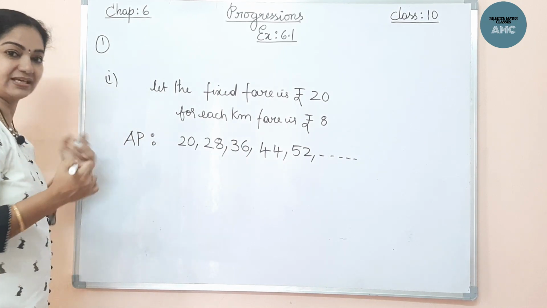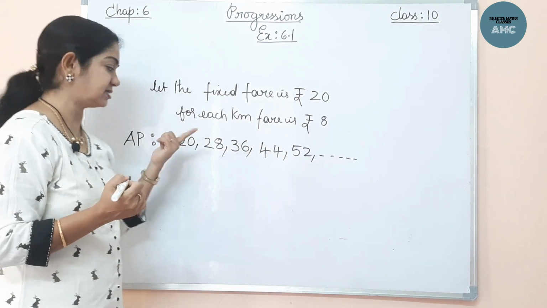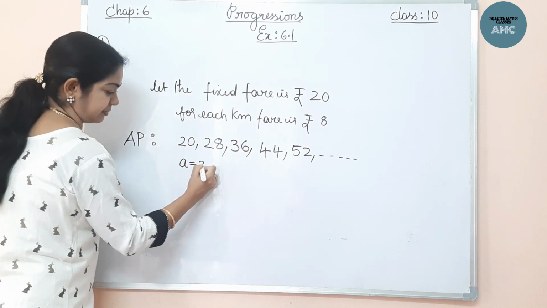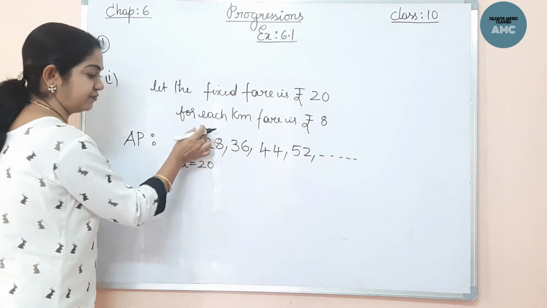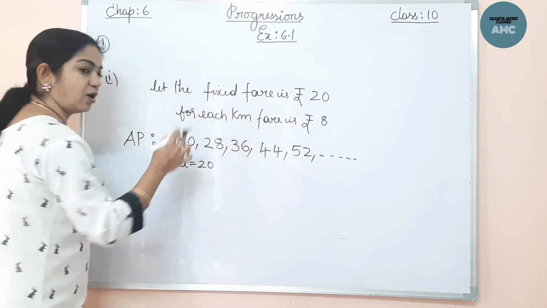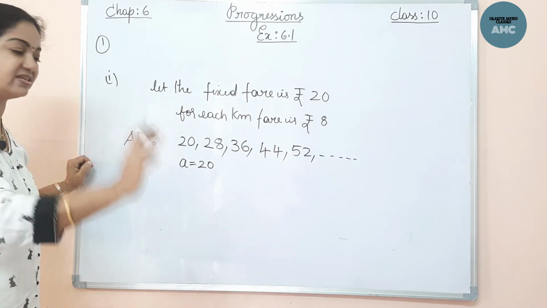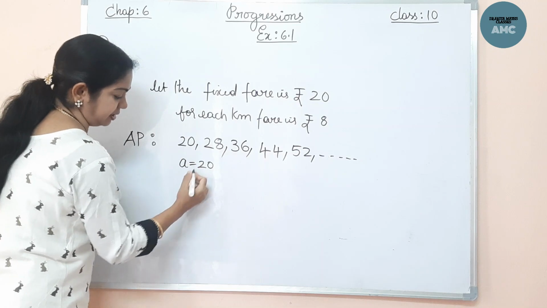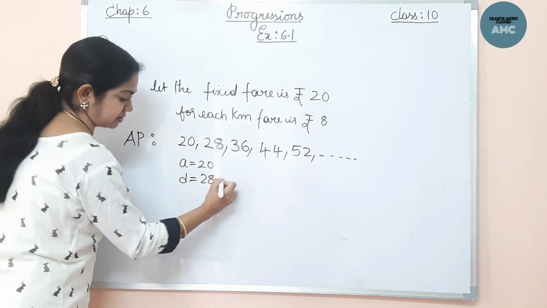How can we say that this is in AP? This is a series of numbers, but we have to check whether it is in AP or not. See here, if I take the first term as A, the common difference is the constant one. If the difference is the same throughout the series, then surely this series is called AP. Now let me check the common difference, D, here is 28 minus 20.